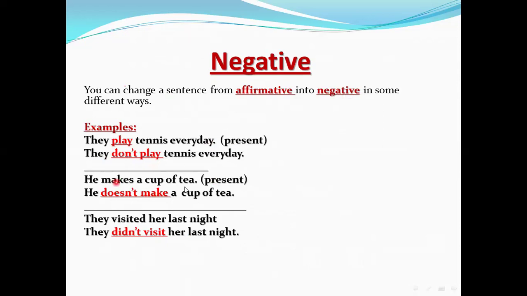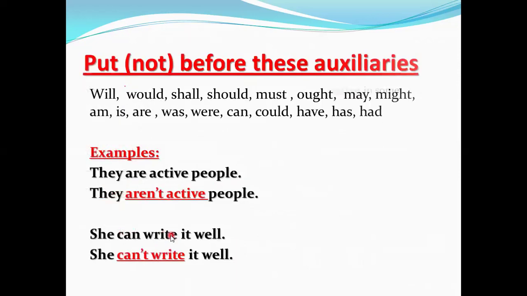He makes a cup of tea. This is present, so what can I use in the negative form? He doesn't make a cup of tea. Here is ed. This sentence is in the past form. In the past form, as we know, we use what? Didn't. They didn't visit here last.